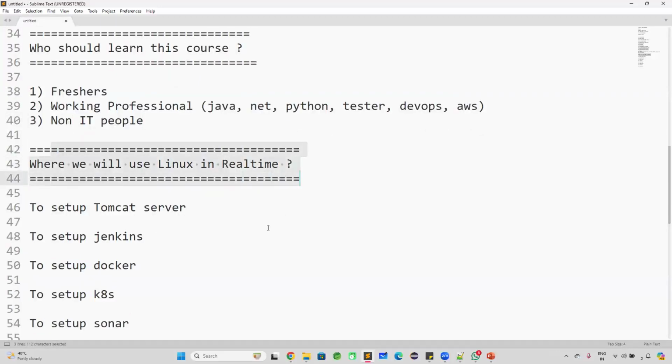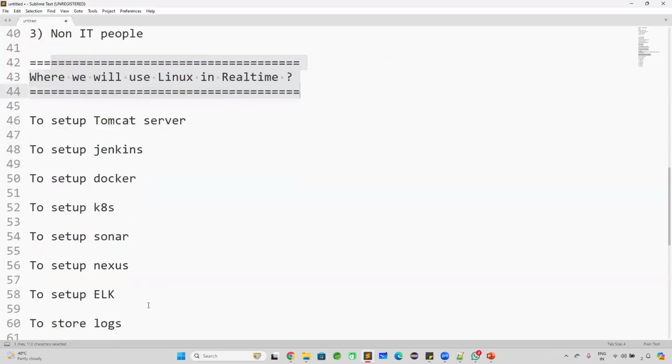Where will we use Linux in real time? Linux will be used to set up all these servers in real time. So anybody who is working in this batch, guys, can you tell me, are you using Linux in your project in real time?